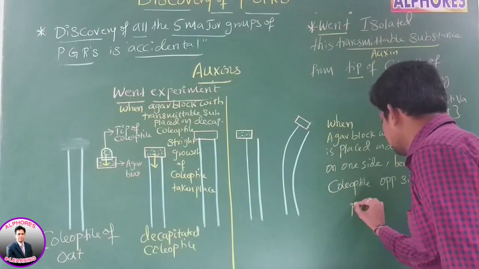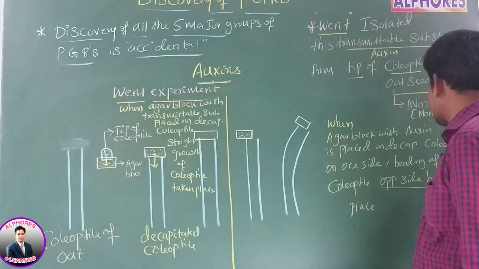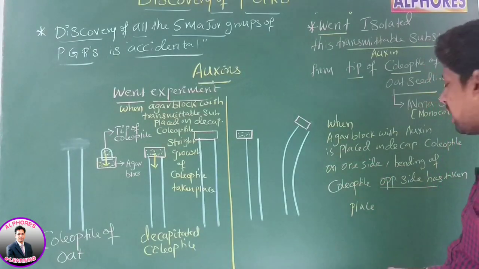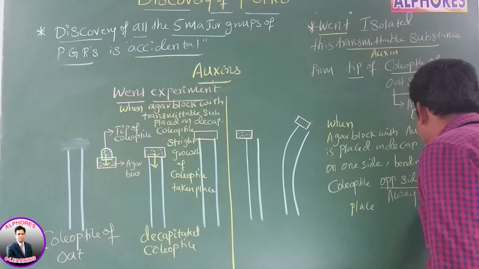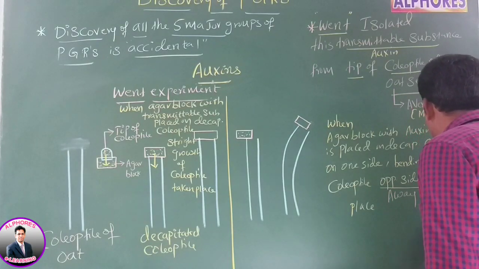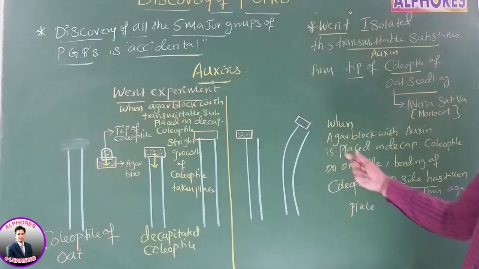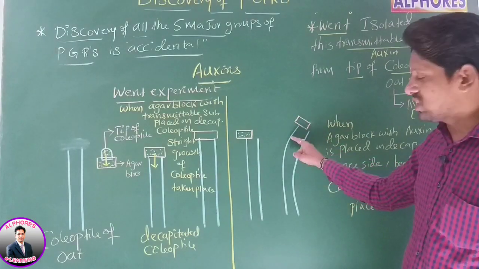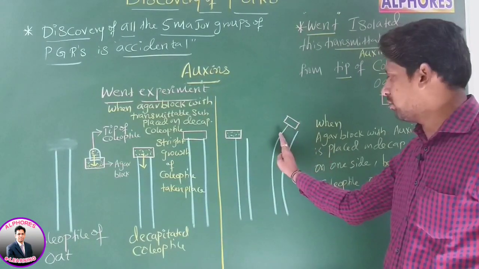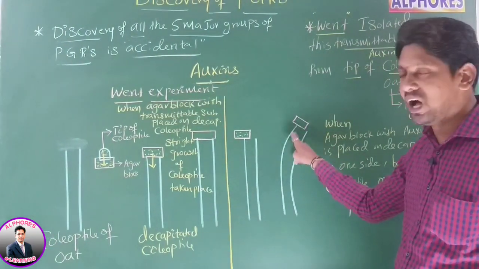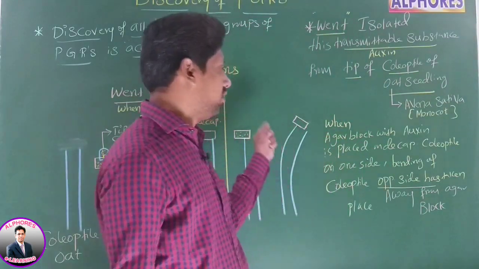It means this bending is towards agar block or away from agar block? Away from agar block. See this diagram. Sir, agar block is placed on this side. Yes or no? Whereas bending has taken place away from agar block. It has taken place opposite to the side on which agar block was placed.